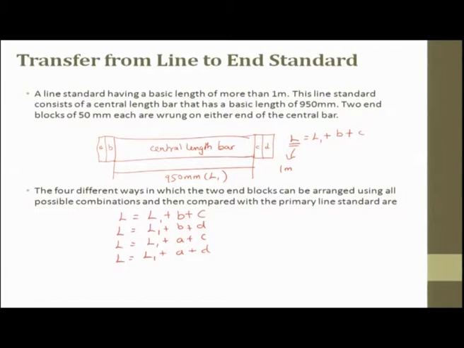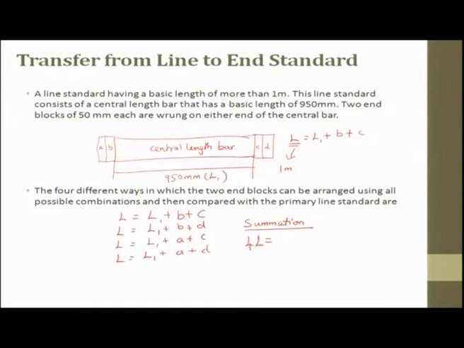Here, 2 blocks are used: B C, A C, A D, B D. So, there are 4 different ways. When you sum them up,